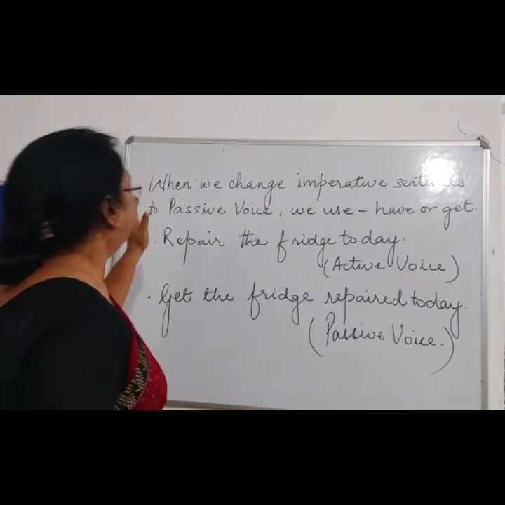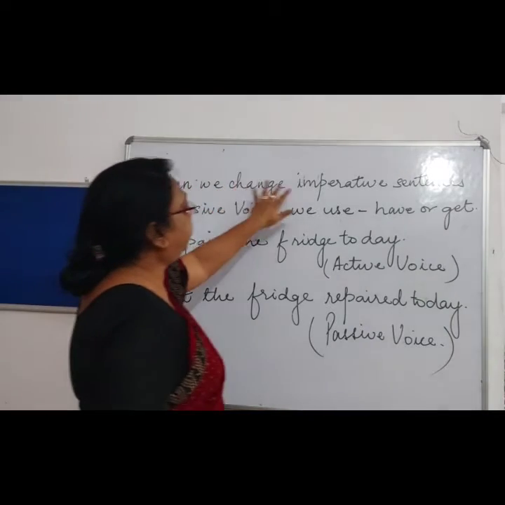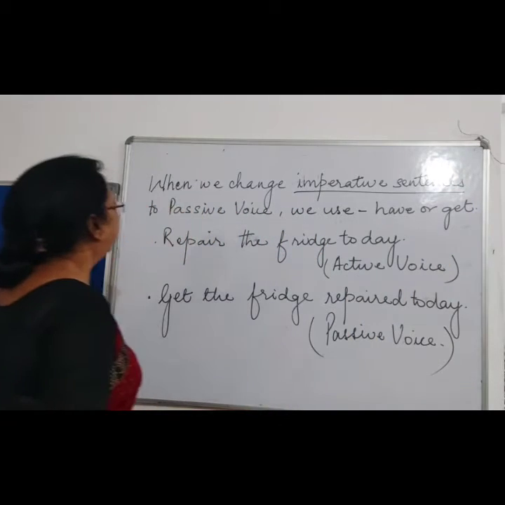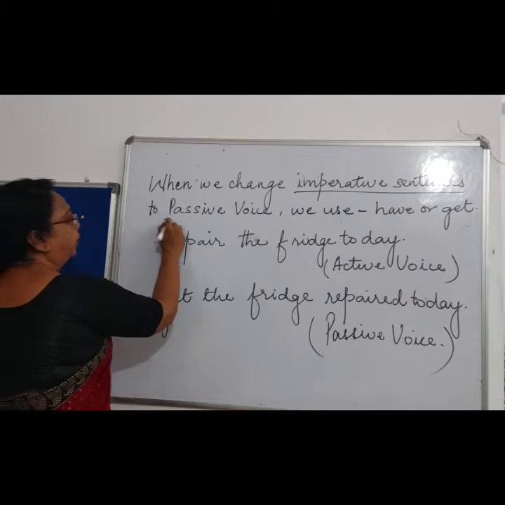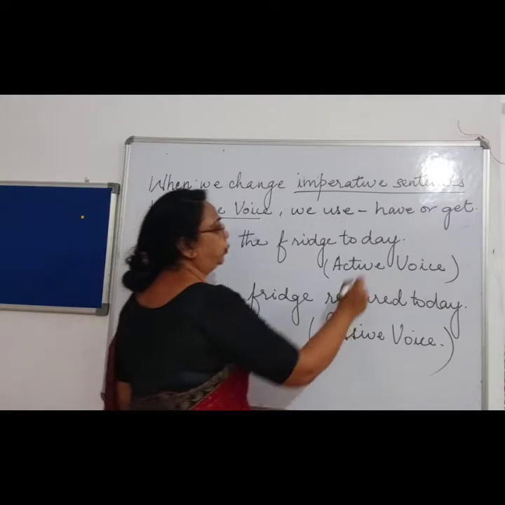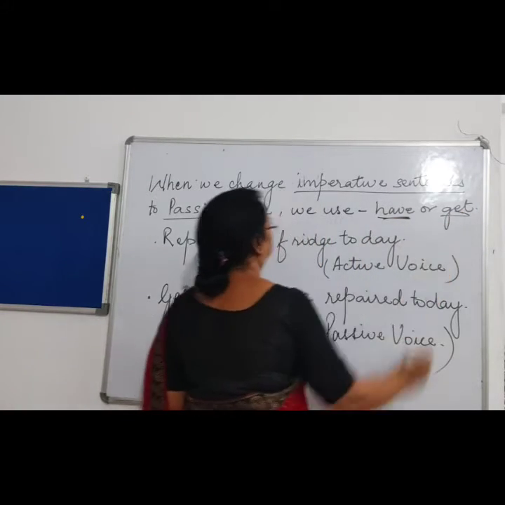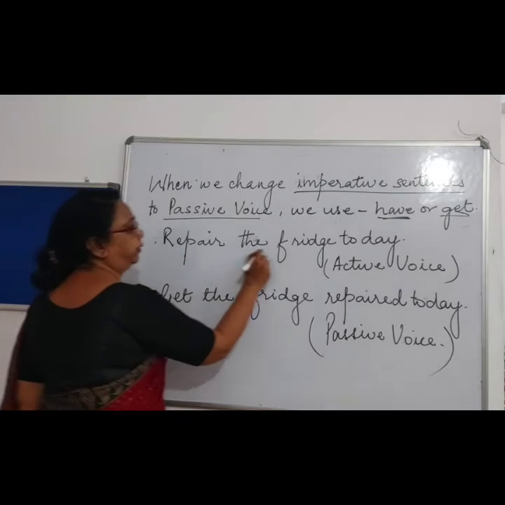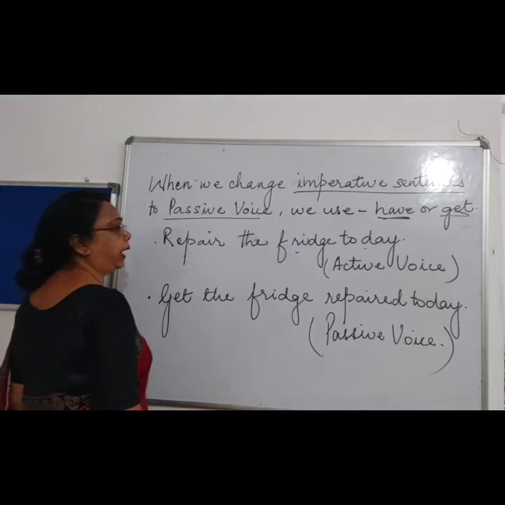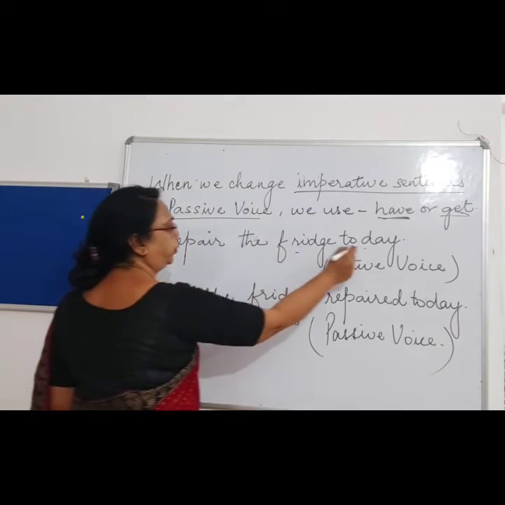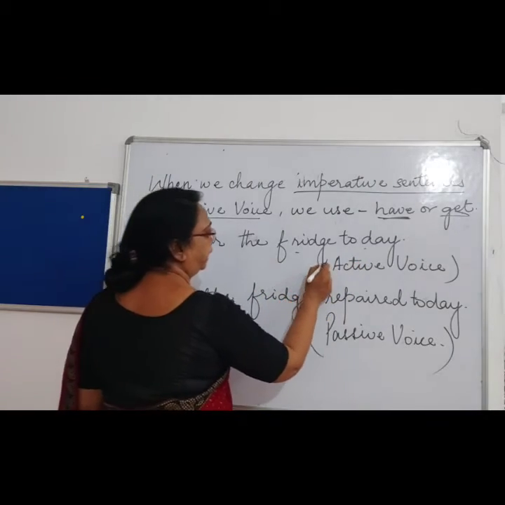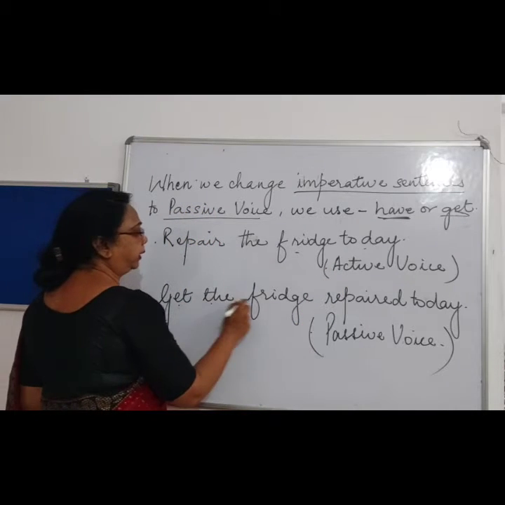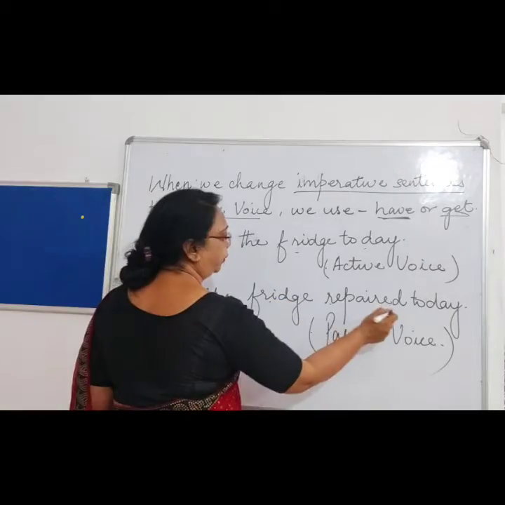And when we change an imperative sentence, if the sentence is in the imperative form and we have to change it to passive voice, then we use have or get. For example, here it is: repair the fridge today. It is an active voice. Now when we convert this active voice to passive voice, what will it be? Get the fridge repaired today.